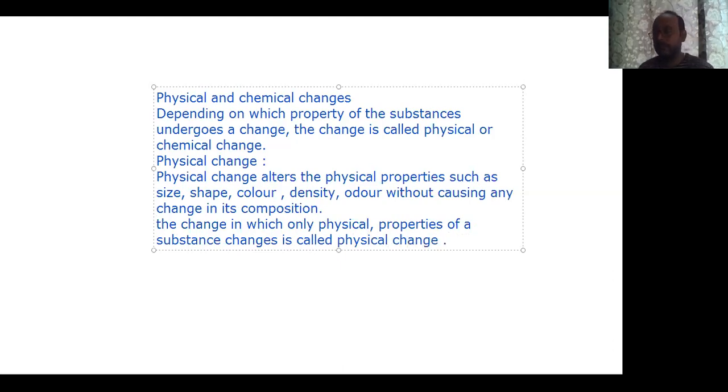There are a number of examples of physical change, like tearing of paper. The shape of the paper will be changed, but no new substance will form. That is a physical change, right?